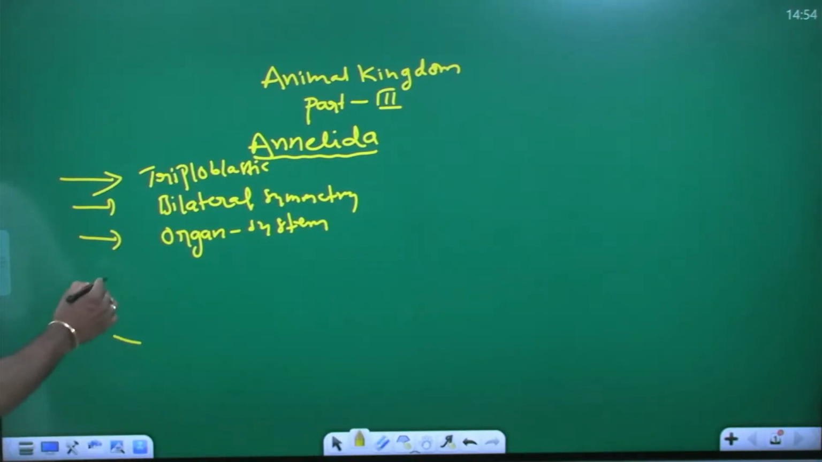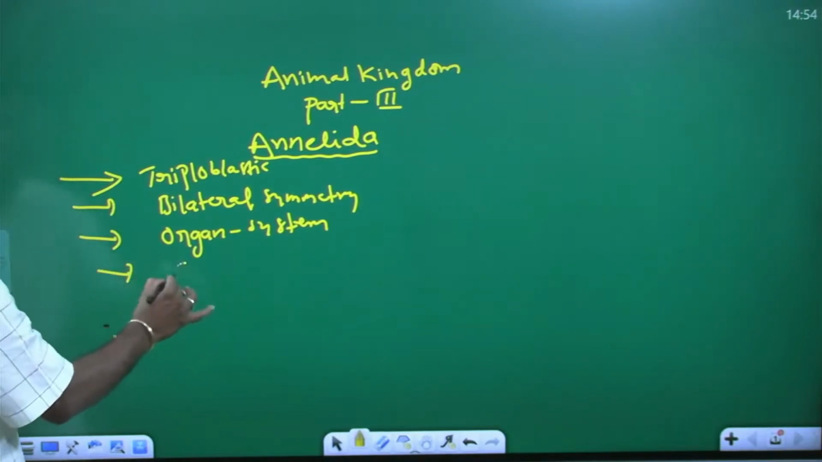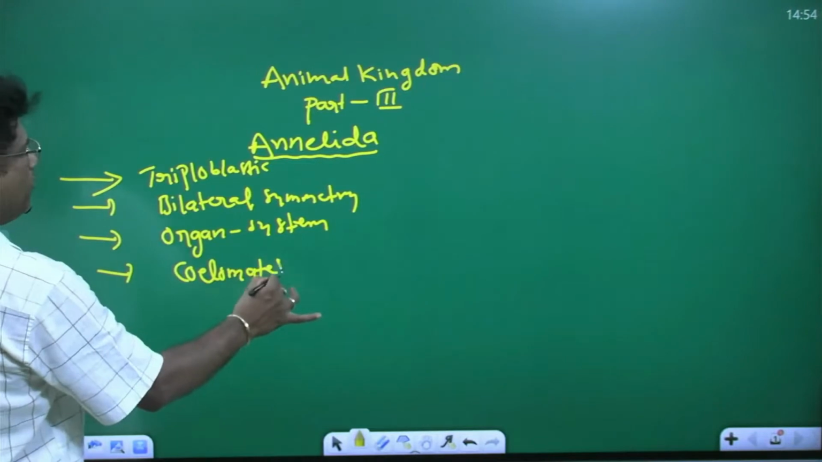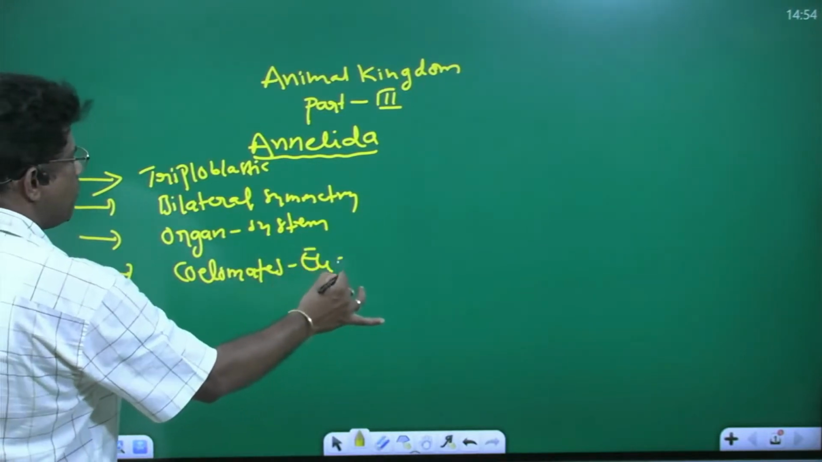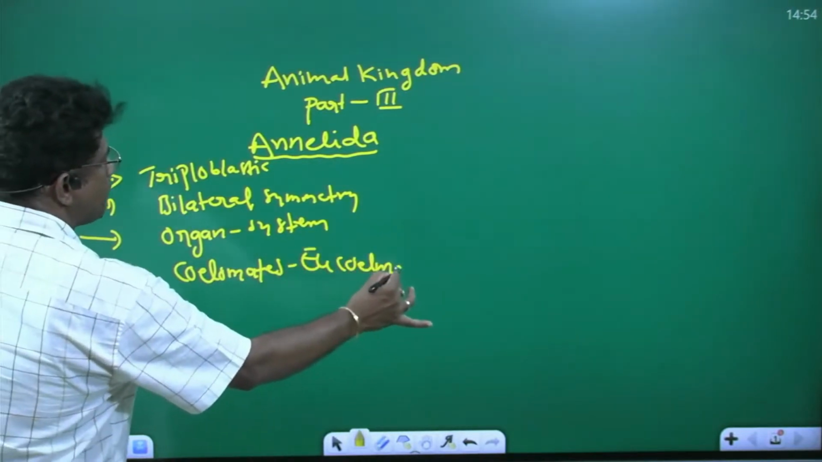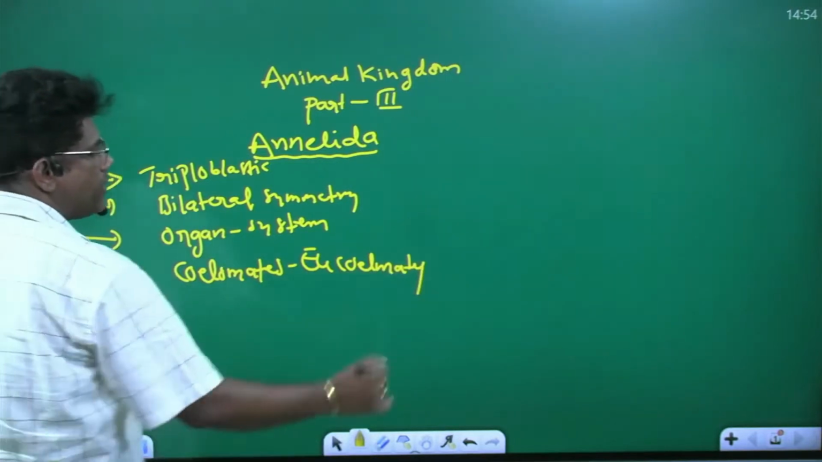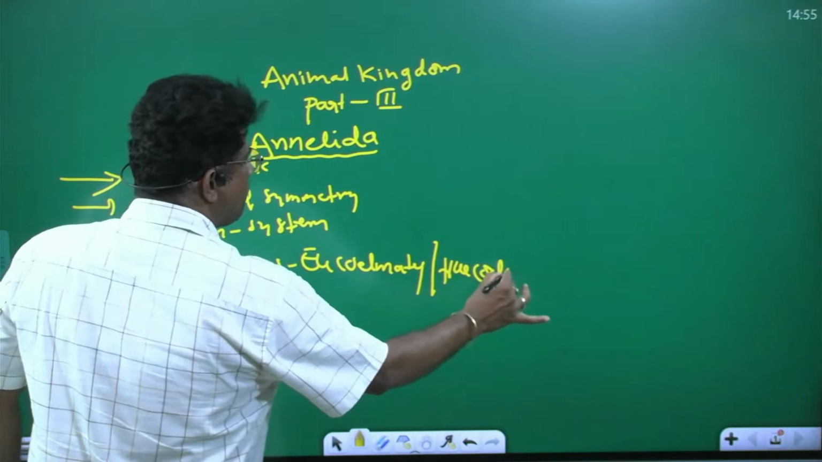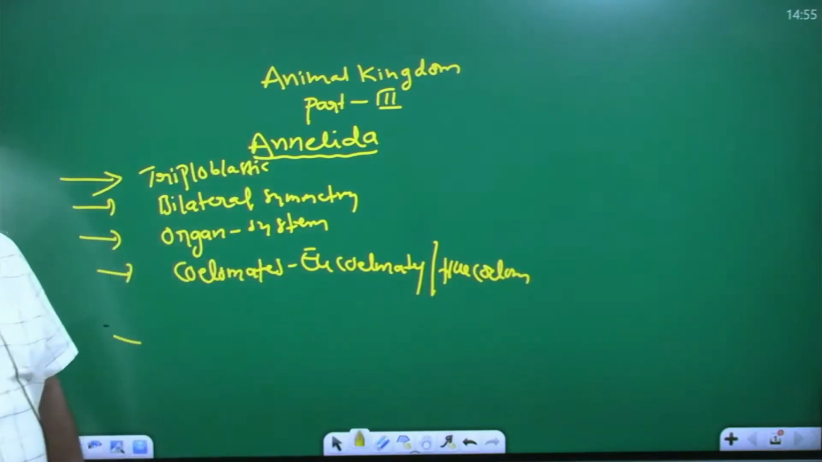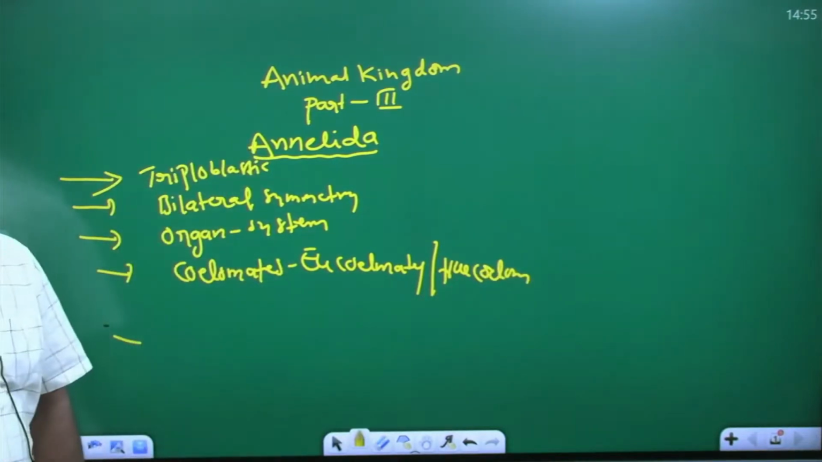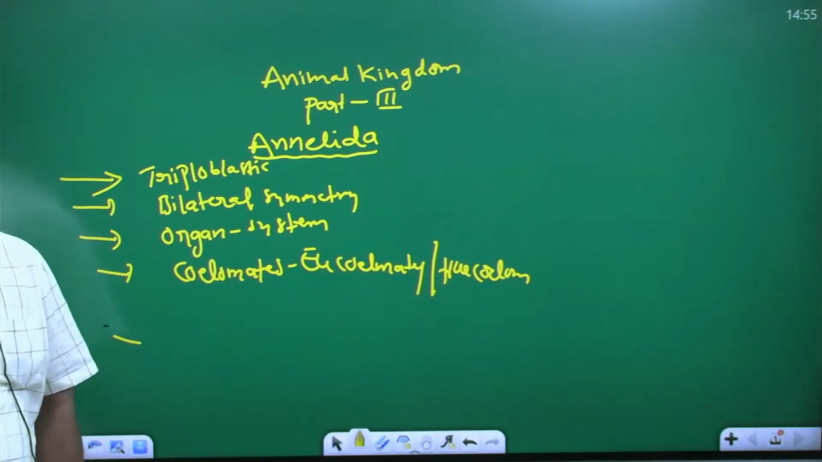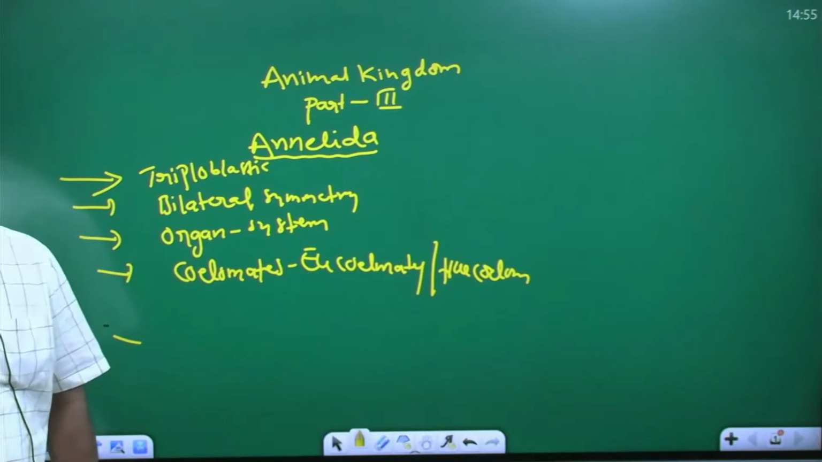Okay. These are coelomates. Coelomates means eucoelomates. Eucoelomates means true coelom is present. True coelom means inside of the body some empty spaces are present. In the empty spaces, visceral organs are present.